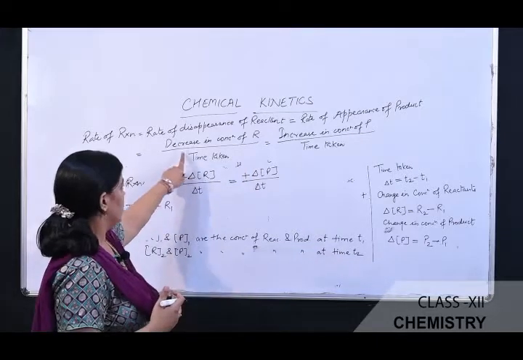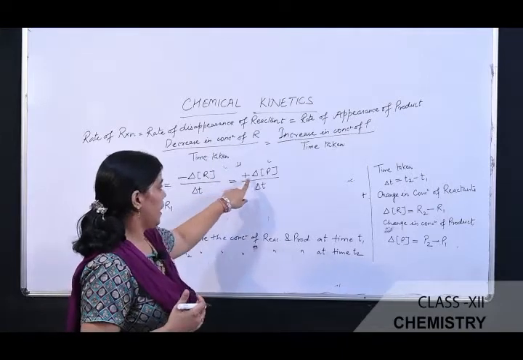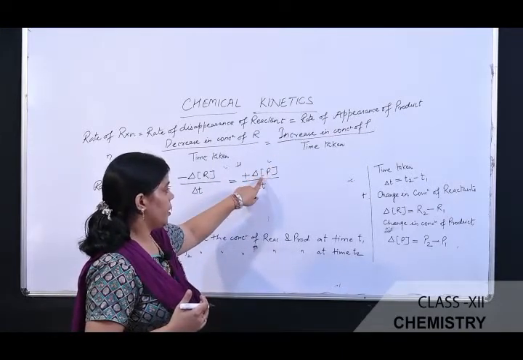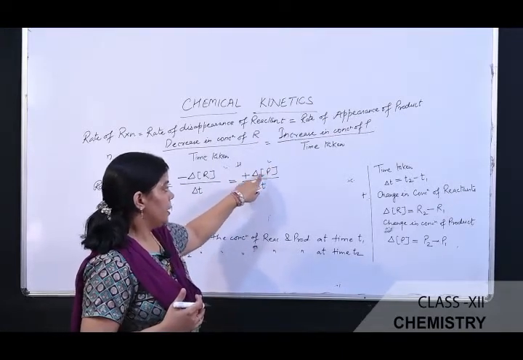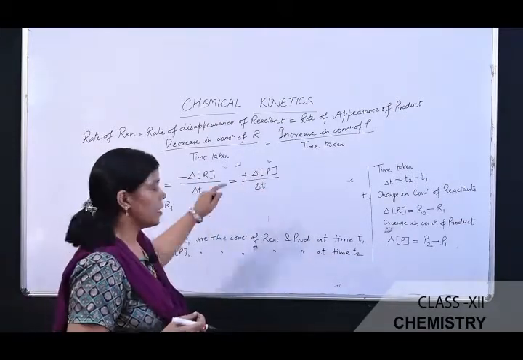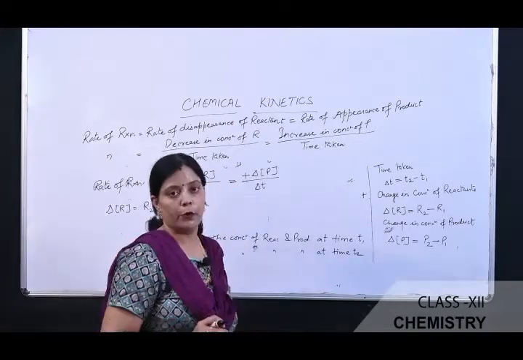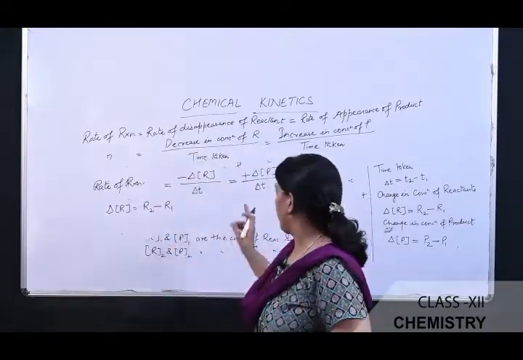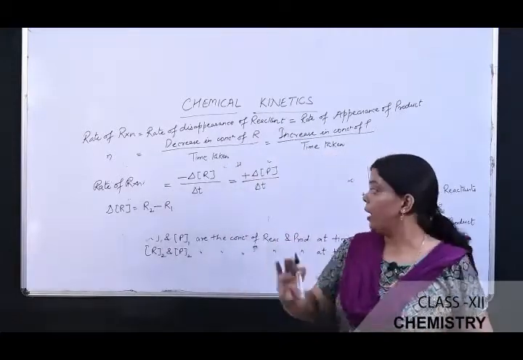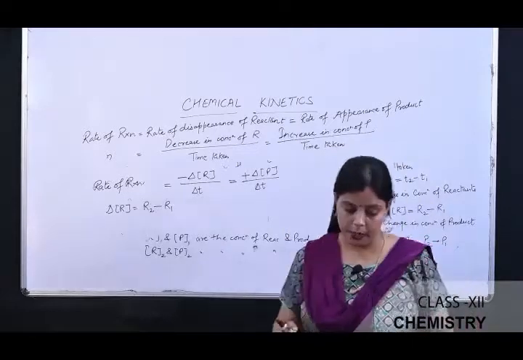So the decrease in concentration is minus delta R by delta T, and the increase in the concentration of product is represented by plus delta P by delta T. This negative sign reveals that the reactant concentration decreases as time passes, and this positive value reveals that the concentration of the product gradually increases with the passing of time as the reaction proceeds.